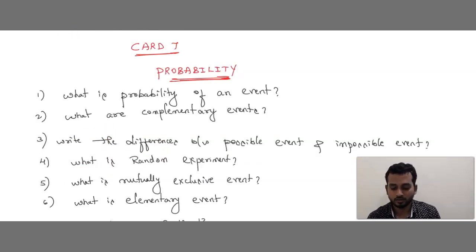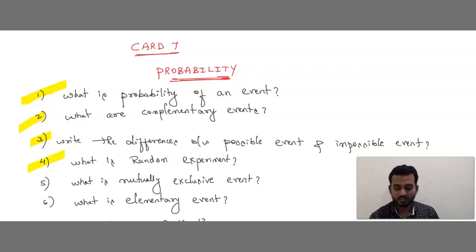Next, card number 7, probability. In this chapter, you can study some theory questions. That is, what is the probability of an event? Next, what are complementary events? Write the differences between possible events and impossible events. Sometimes they will ask you the definition, like what is a possible event or what is a sure event. And an impossible event is also called a null event. So you need to remember.